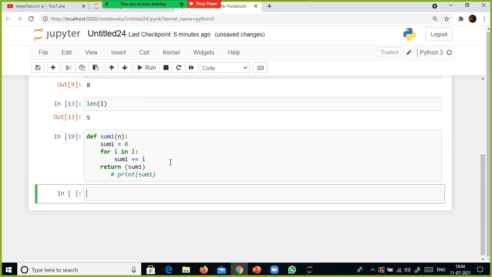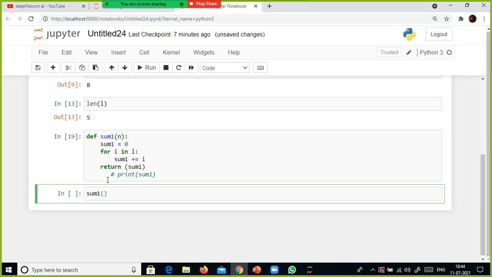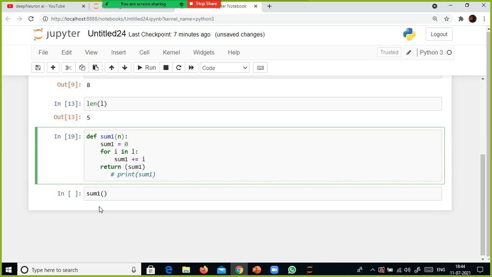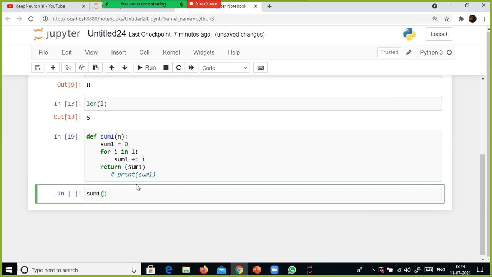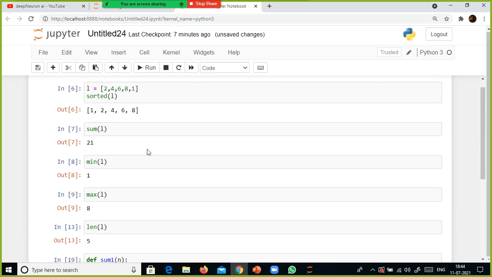Right, so here I'm going to invoke a function. So this is my function name. What is my function name here? In this case, sum1. So what is n? Any value. Which value you want? Supposing I want to give 2, 3, 4, 6. I just pass the list here. Look here, it gives me 20, 2, 3, 4, 6, right?